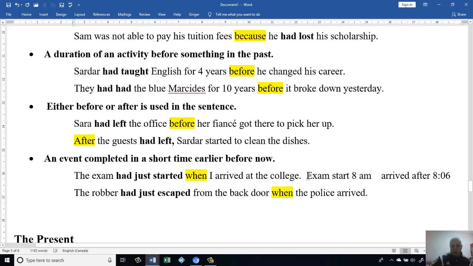That is why we say the exam had just started. It means they started before I stepped in. The exam was at 8 o'clock, but you arrived at 8:06. That's the reason they started before you.